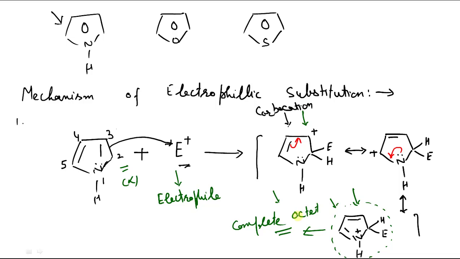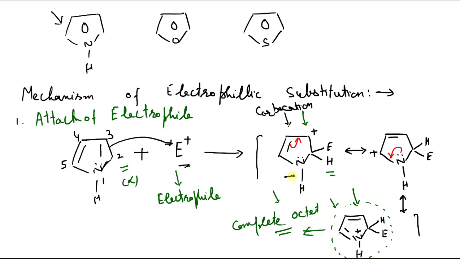After resonance stabilization, the next step is quite clear. The compound has to regain its aromaticity, because aromatic compounds are quite stable. How will aromaticity be regained? By removal of this proton. So the first step is attack of the electrophile, and the next step is removal of the proton. Let us see how the proton will be removed. I will write this structure.